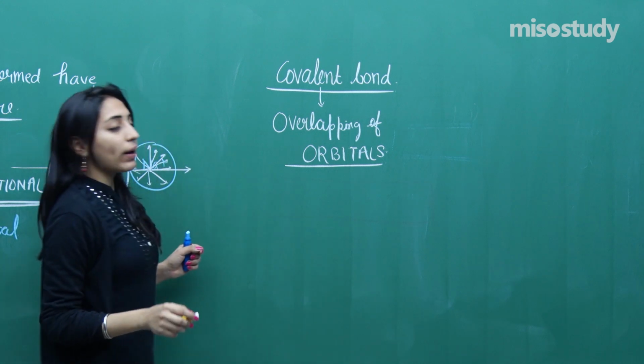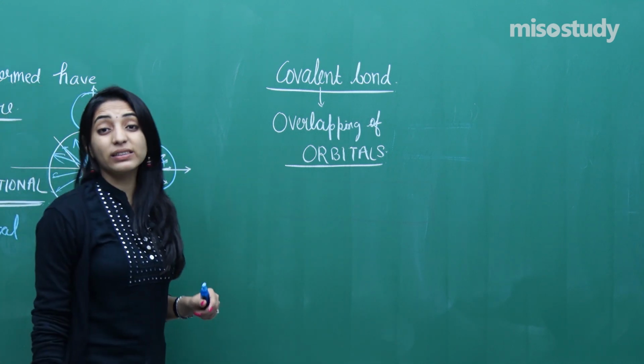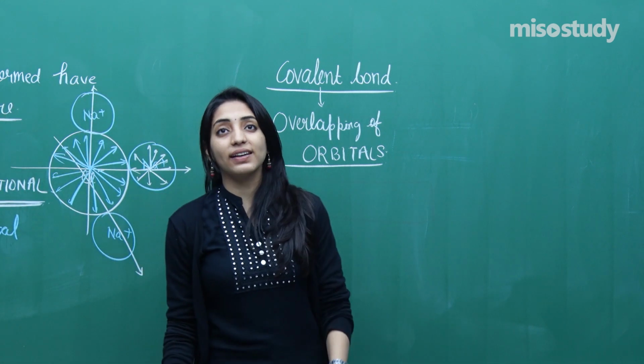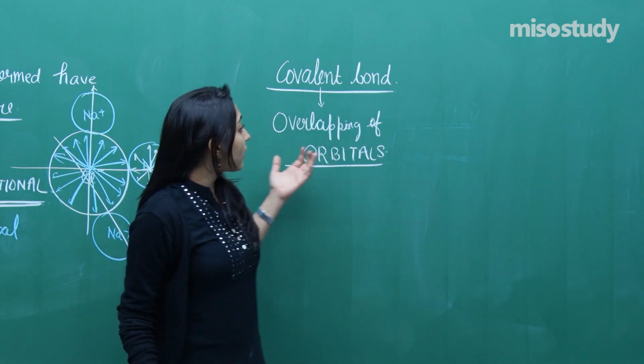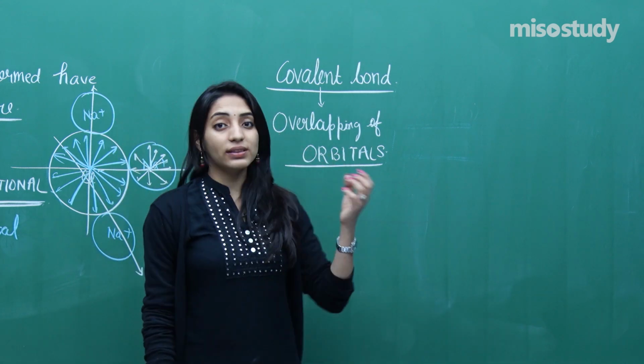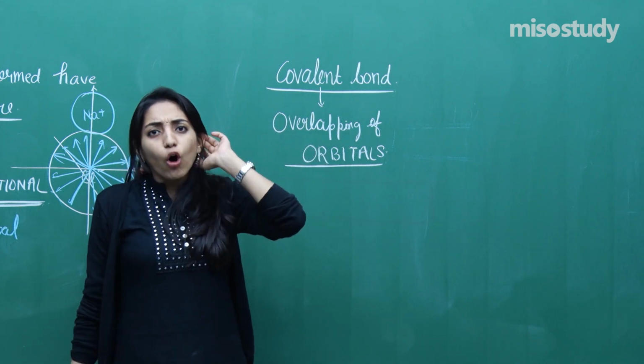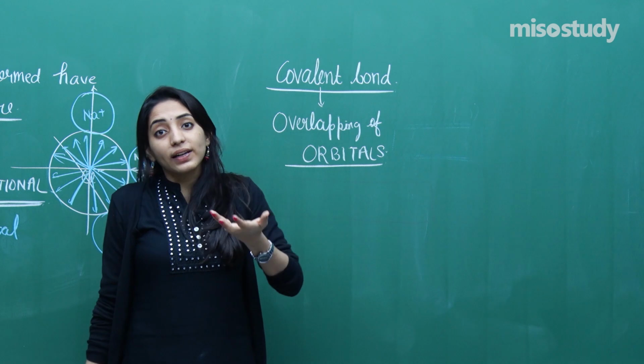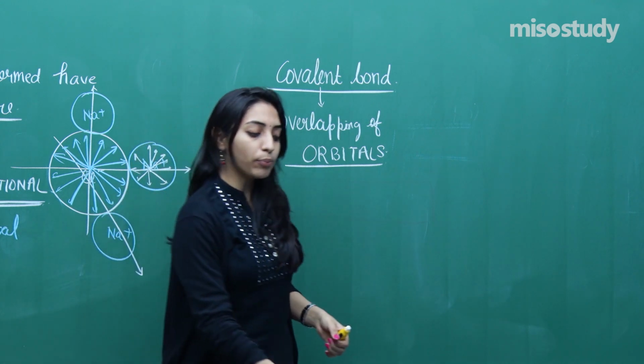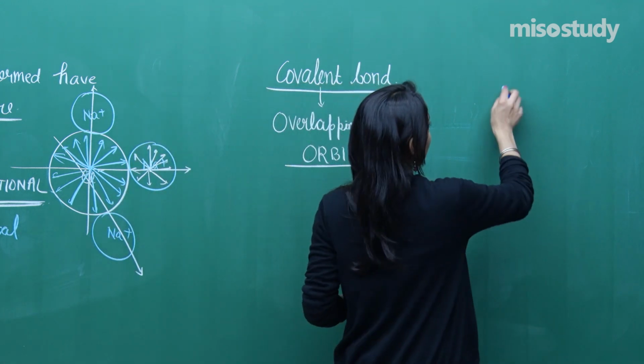That means the way when I was talking about ionic bond, I was concerned about ions which I said have a symmetrical nature. But now when I am talking about covalent bonds, their constituents are orbitals. Now not all the orbitals are directional or non-directional. For example, consider the s orbital.